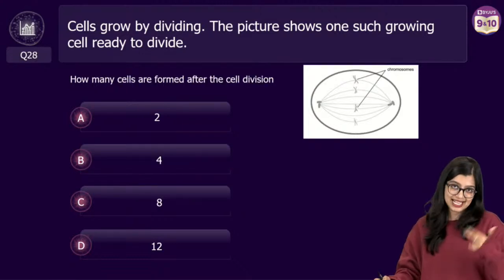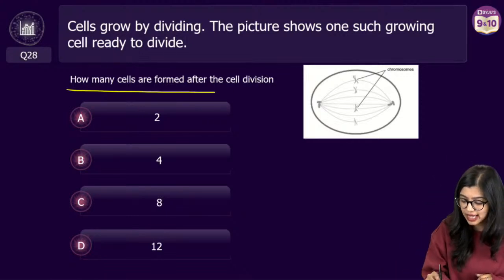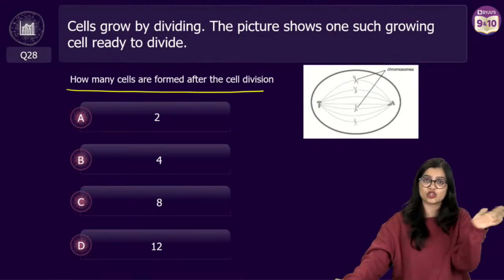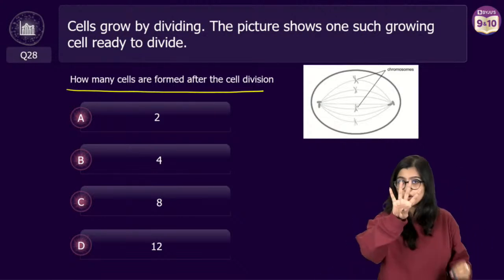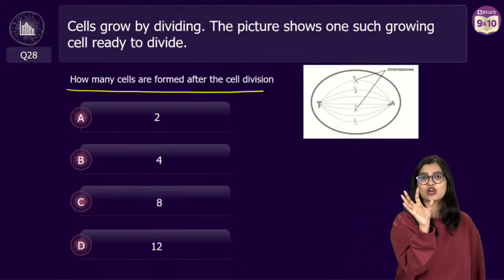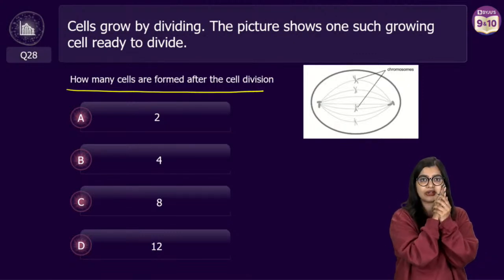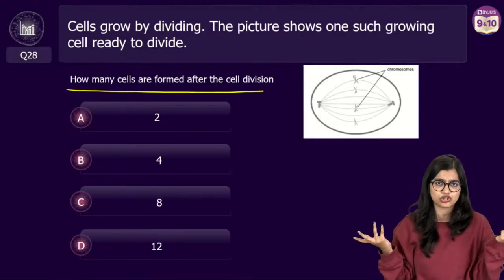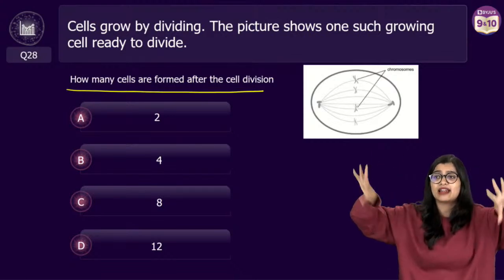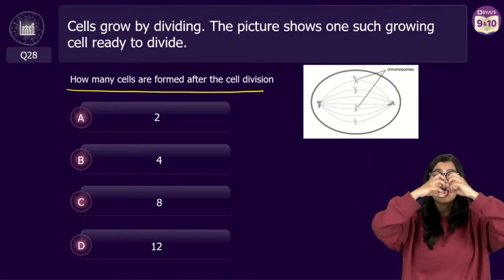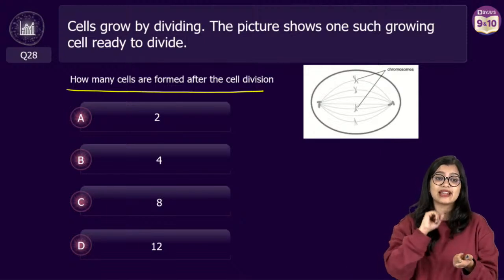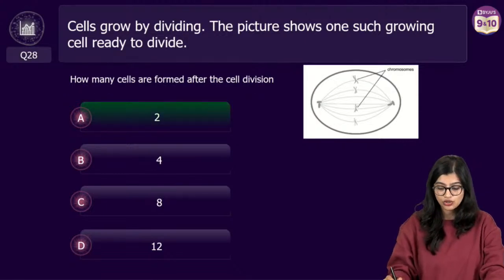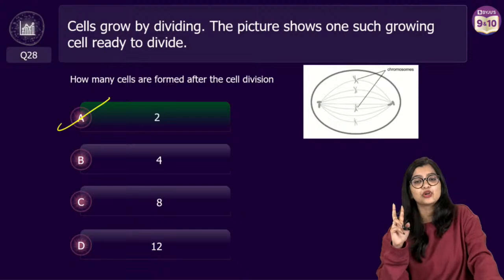Now the next part of the same question. How many cells are formed after cell division? Hypothetically, there is a parent cell having 4 chromosomes. Now they are made into duplicate copies, because a cell cannot become half, where it has half the DNA, half the cytoplasm, half the number of mitochondria. A cell cannot function. So it will make a whole copy of all its DNA, all the organelles, all the cytoplasm, and then they will divide. How many cells are you going to get at the end of mitosis? You will get 2 daughter cells.